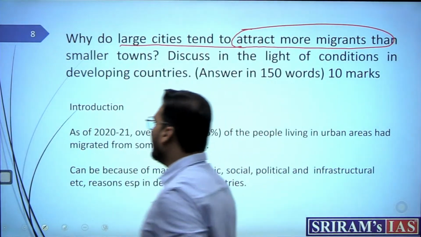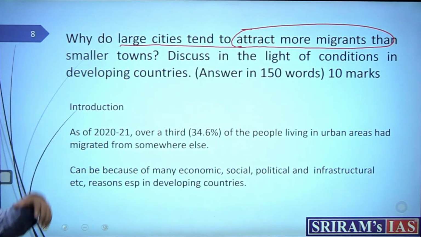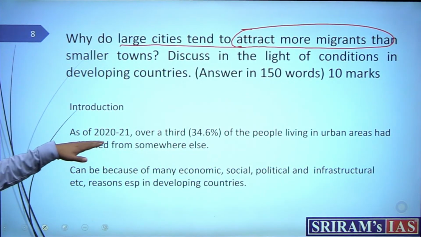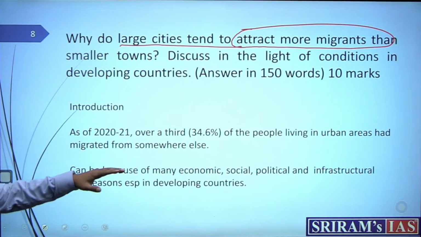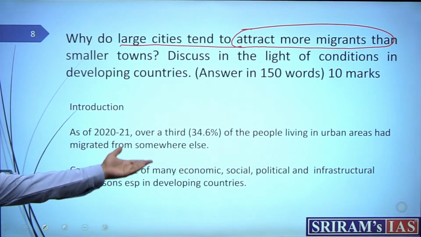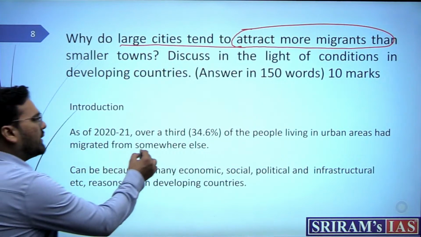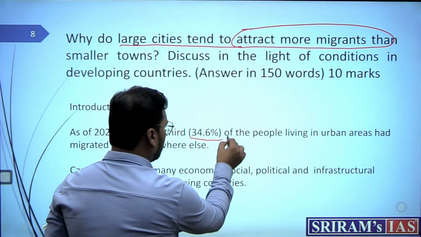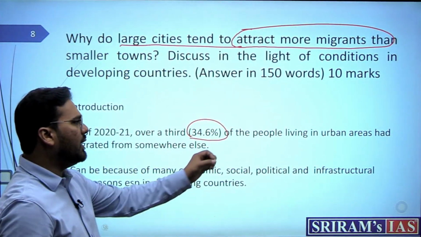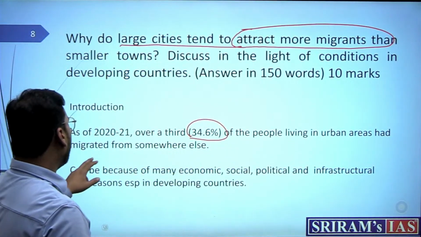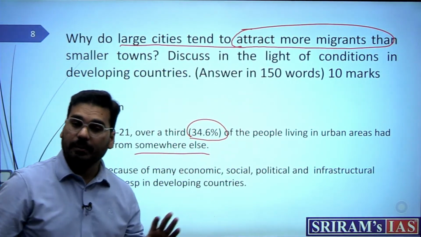Okay, fine. So here, how can I start? Probably as of 2020-21, it's quite old data, but it can be renewed. Over a third, that is more than 33% of the people living in urban areas had migrated from somewhere else.